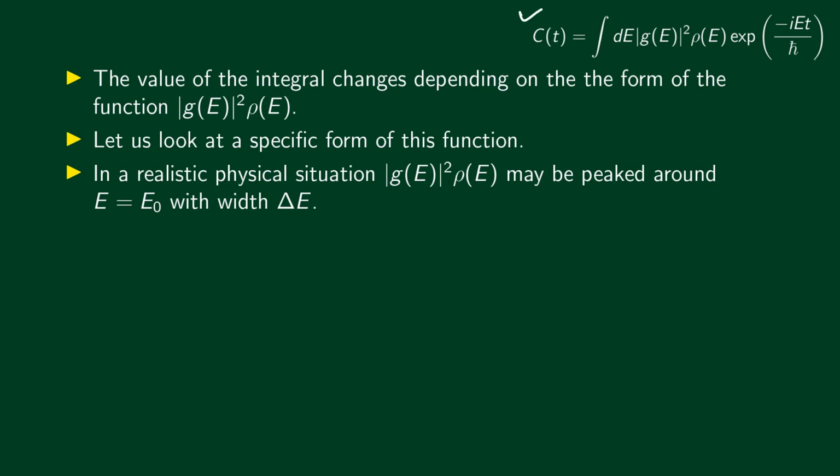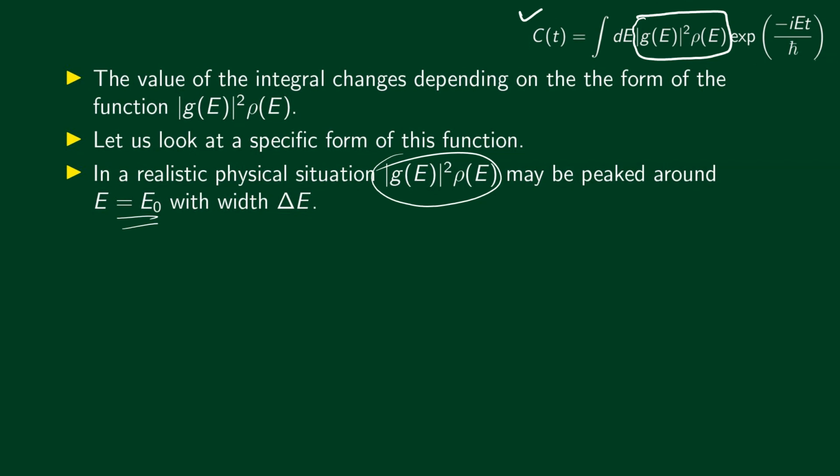Clearly, the value of this integral depends on the function modulus g of e squared multiplied by rho of e. Let us look at a specific form of this function. So let's assume that this function modulus g of e squared multiplied by rho of e is peaked around e equal to e0 with the width delta e. All right.